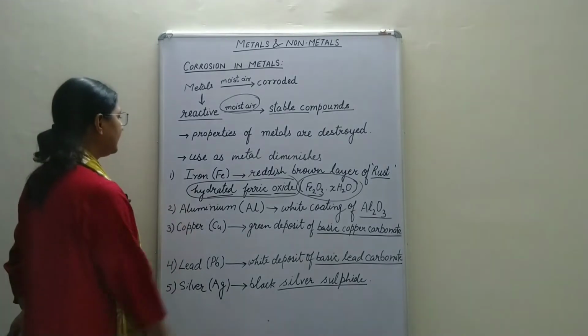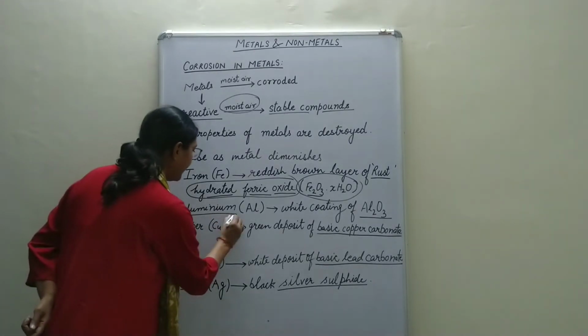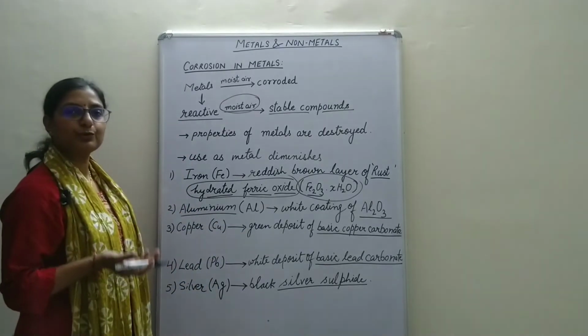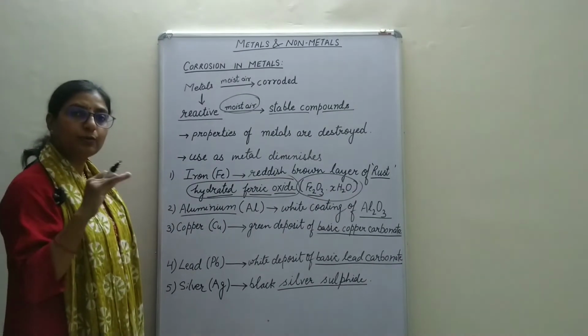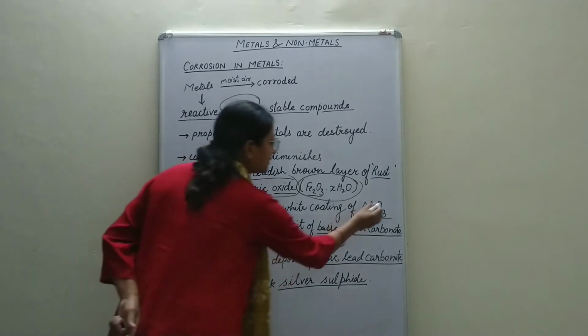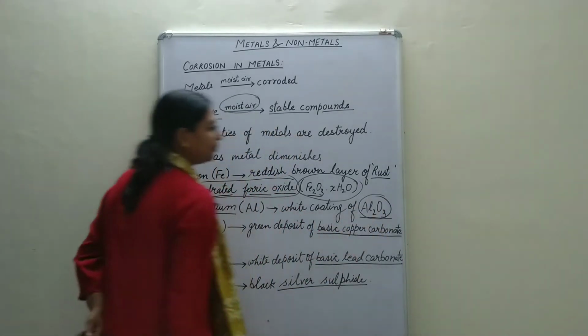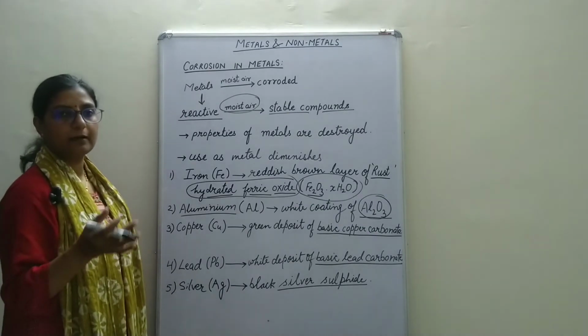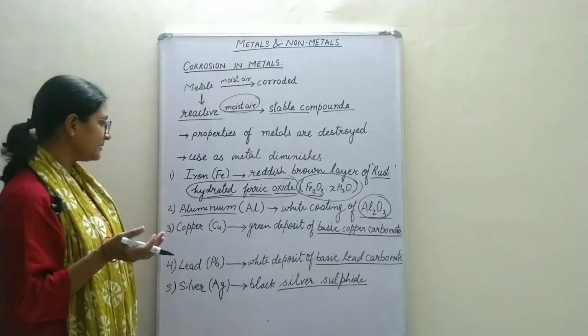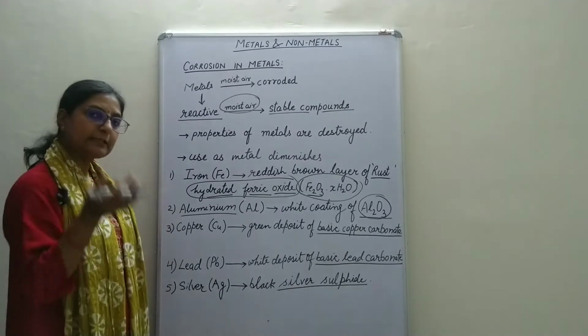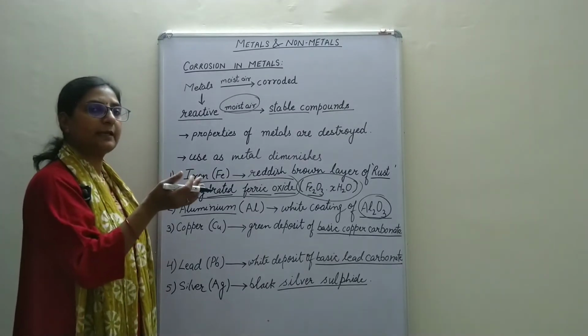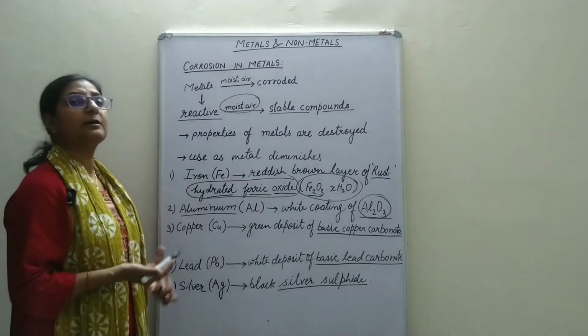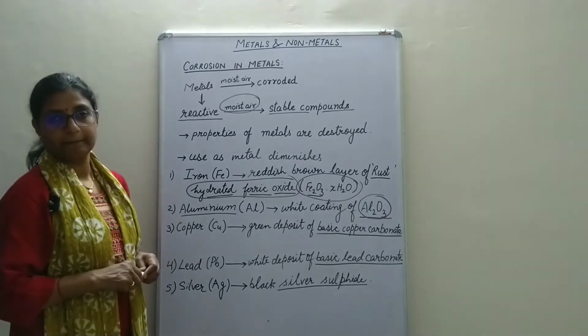Now talking about another element, that is aluminium. When aluminium is exposed to air, it develops a white layer or a white coating of aluminium oxide, that is Al2O3. This aluminium oxide is a very stable compound. Normally this coating of aluminium oxide prevents further corrosion of aluminium.